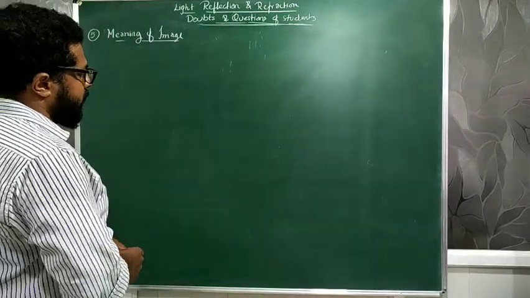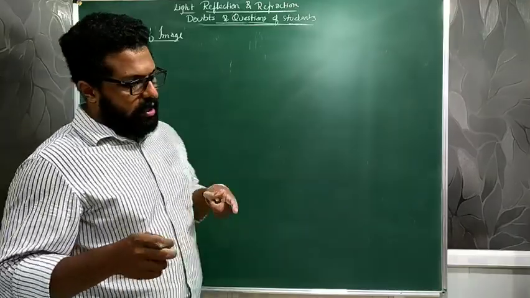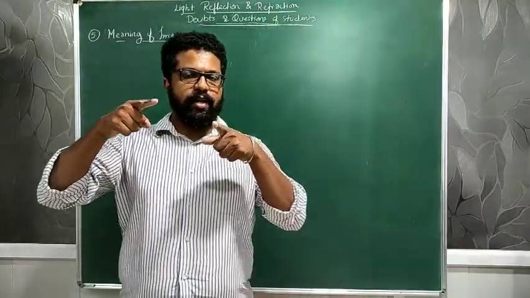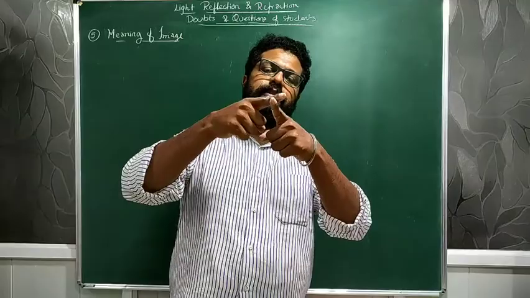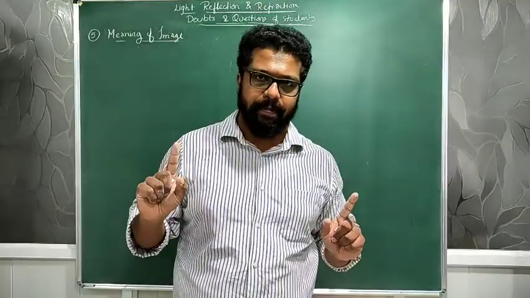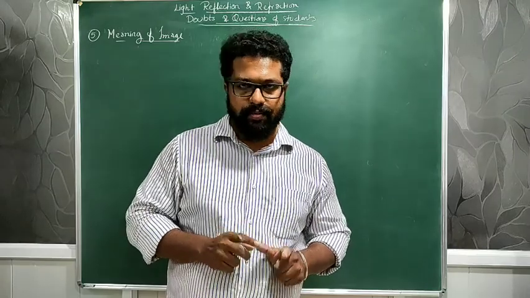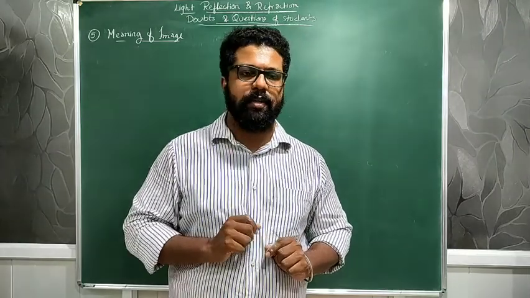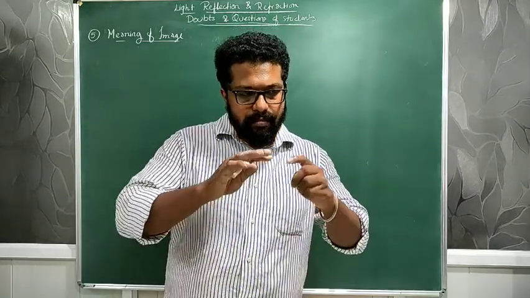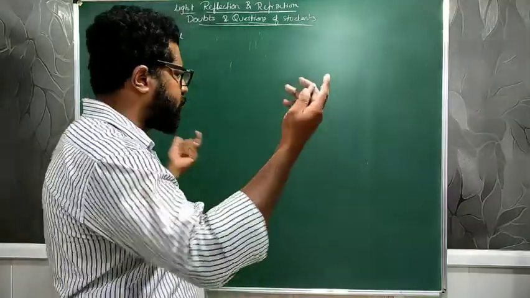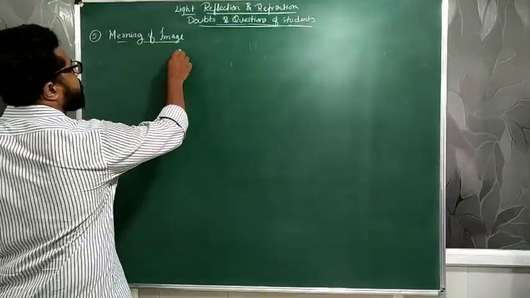An image is nothing but, if two light rays intersect, an image is formed. If the two light rays intersect, an image will be formed. That is what I mean. So over here, what is happening is, suppose you take any object. I will do it and explain it in a detailed way.